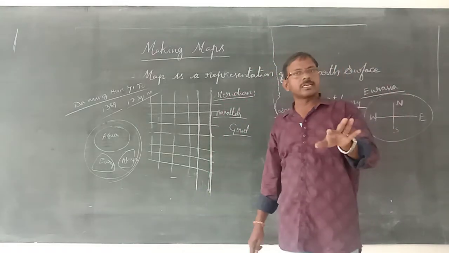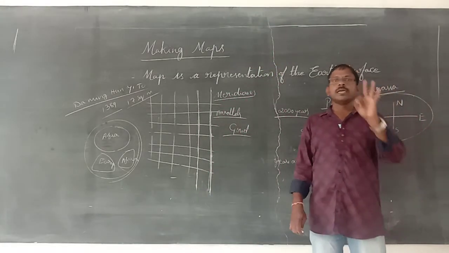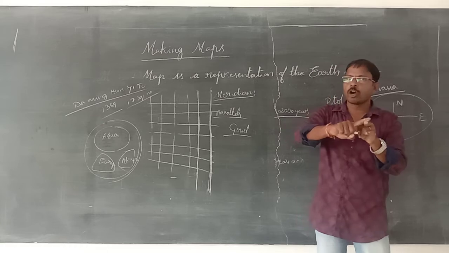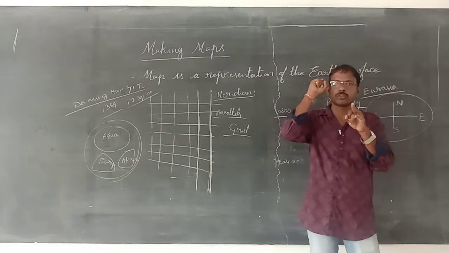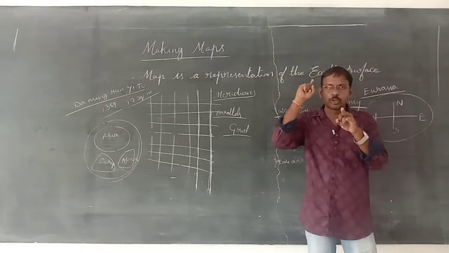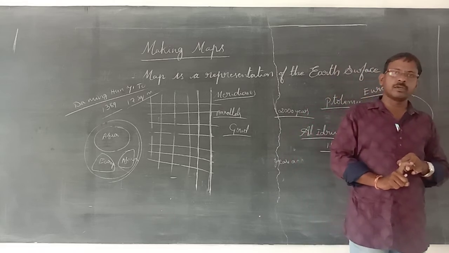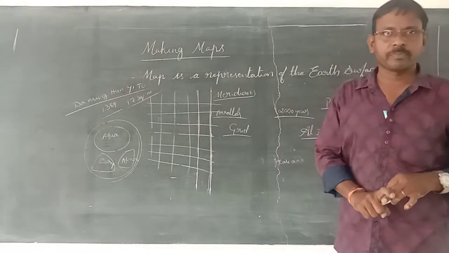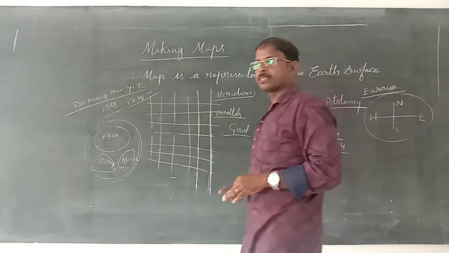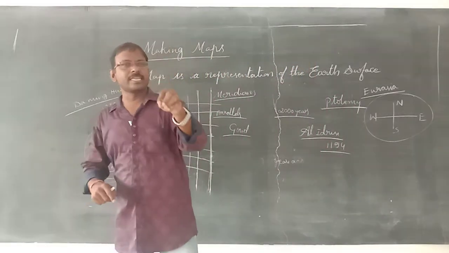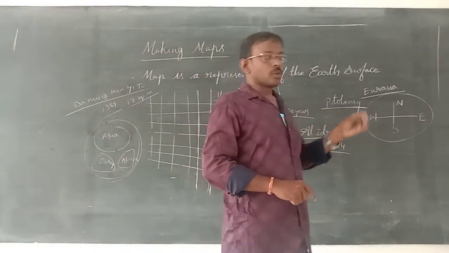Among the three continents, Asia is at the top because Jesus Christ belongs to Asia. According to the Bible, the Greeks prepared this religion map. Do you understand, my dear students? So like that.